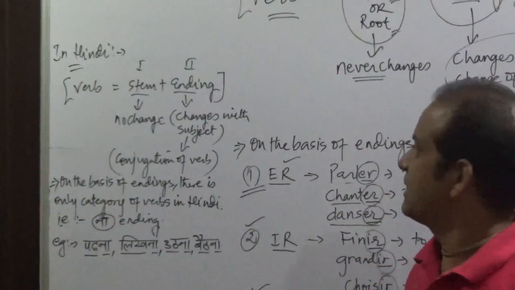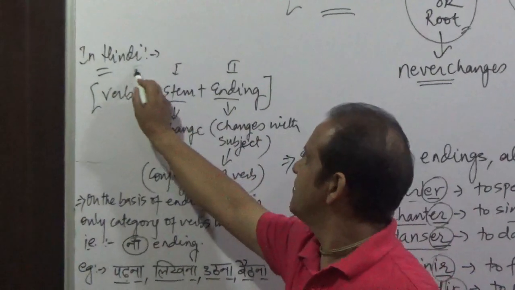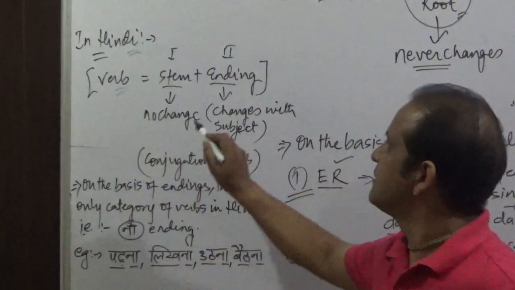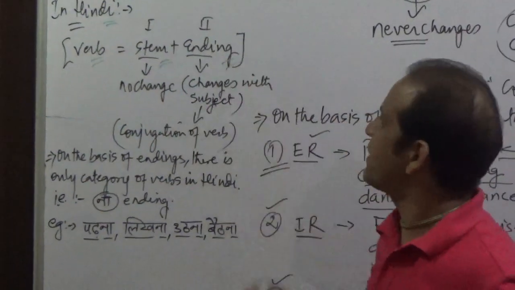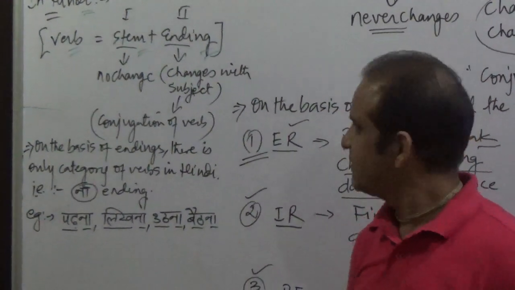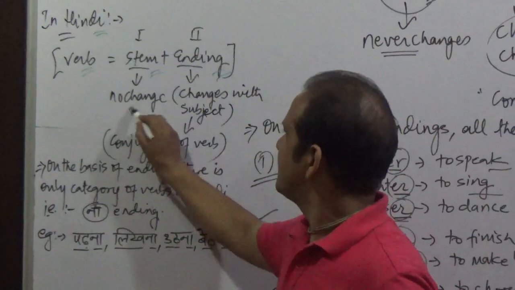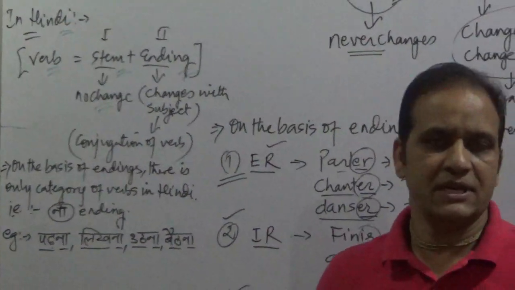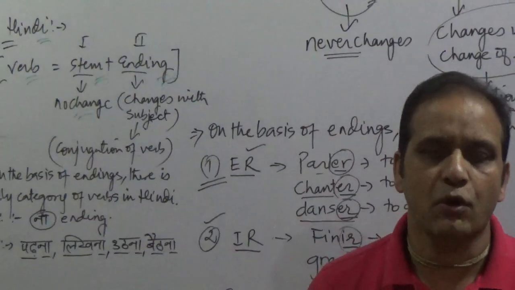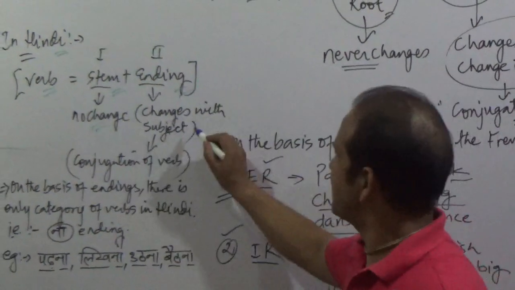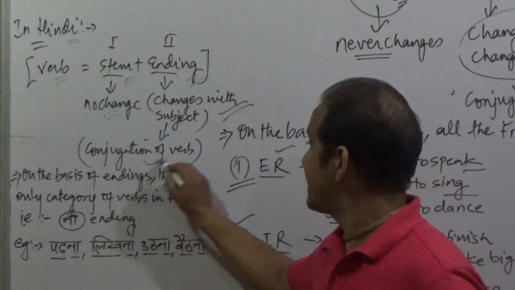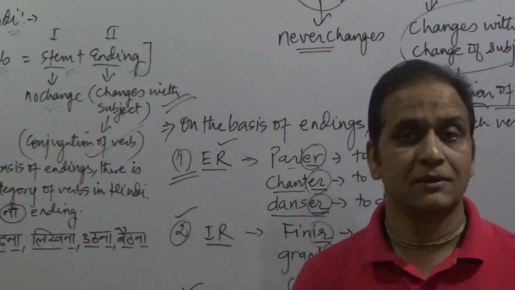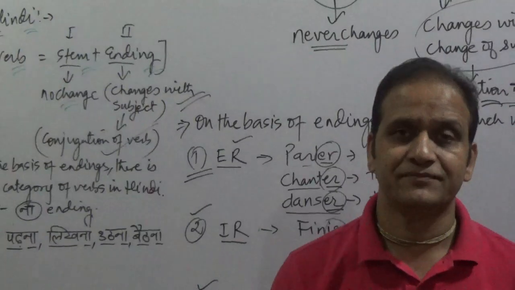You will tell him that, my friend, in Hindi, the verb is composed of two parts. The first part is the stem part, the second part is the ending part. And this stem part never changes. In Hindi, the first part, which is called the stem part, never changes, but the second part changes with the change of subject. And we call it conjugation of verb. That is what you are teaching him in Hindi.